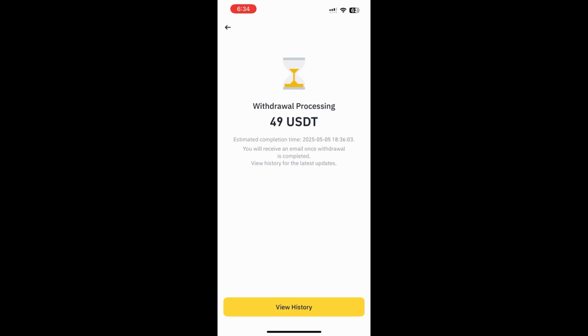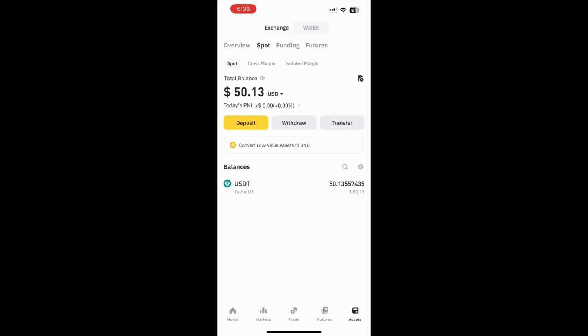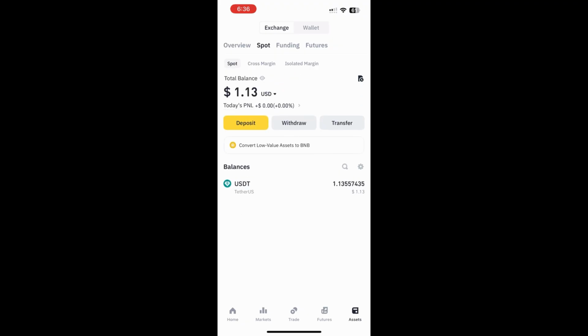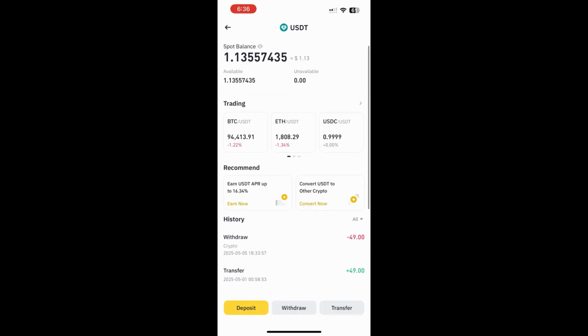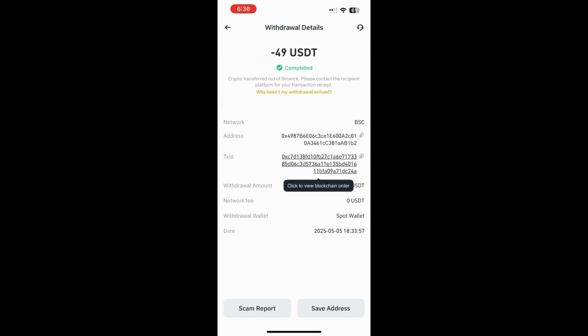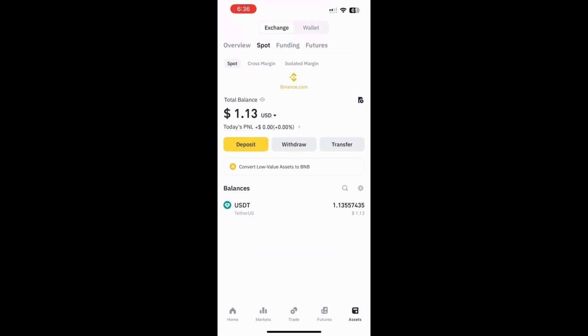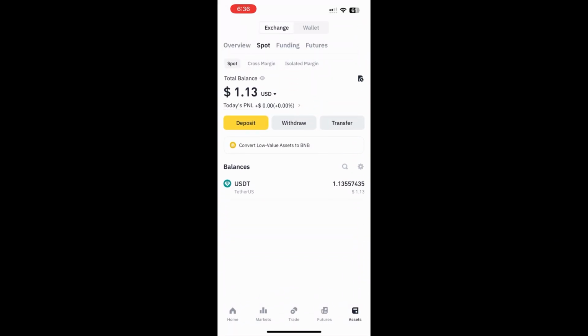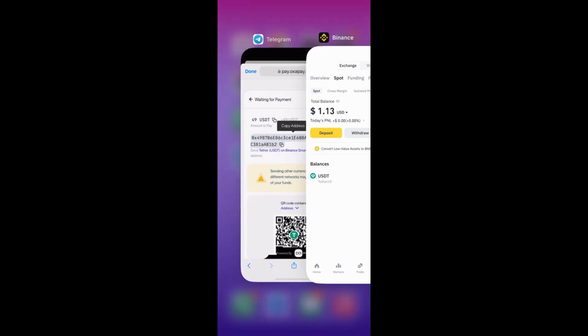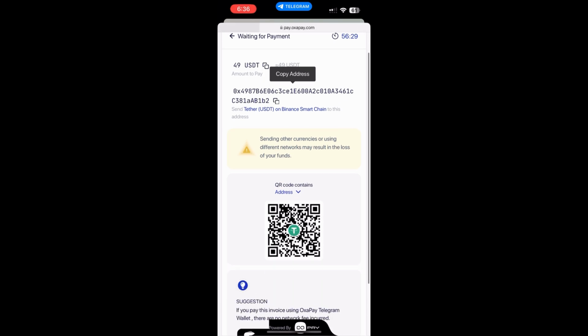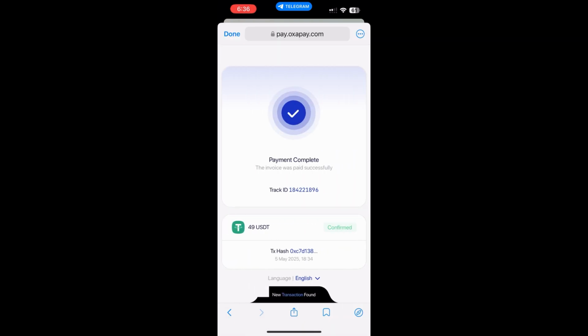So our withdrawal is pending right now. Wait a few seconds to confirm the payment. Now go back to Telegram. Wait a few seconds to confirm the payment. Okay, so payment is now complete.